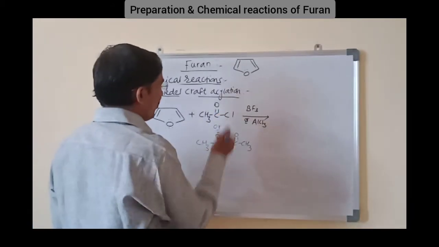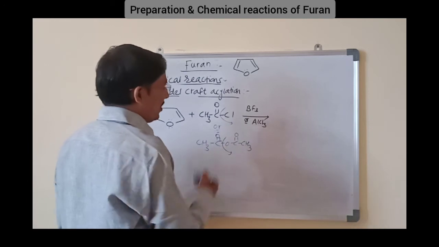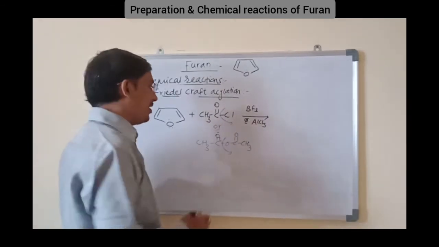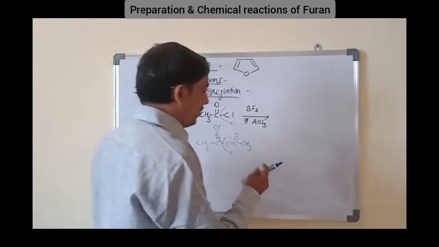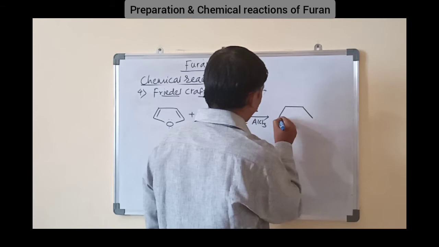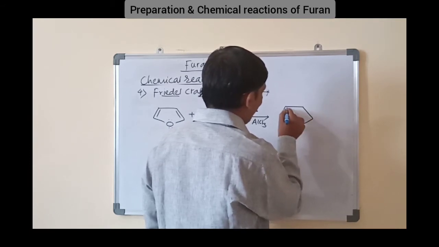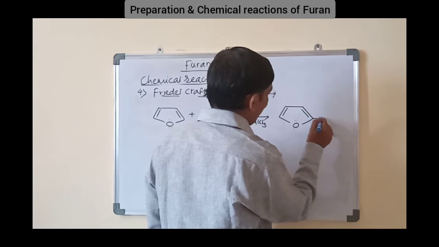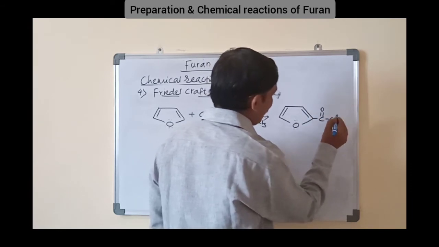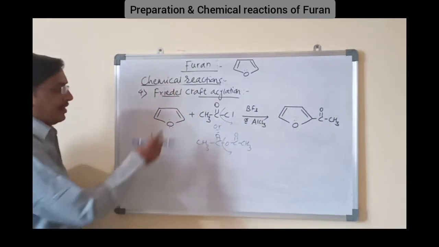Here this bond is broken down, Cl minus leaves, and this part is an electrophile, CH3CO plus, the acylium ion, that will be attacked at the second position and we will get the product 2-acetylfuran. Okay, this is the product, that is Friedel-Crafts acylation.